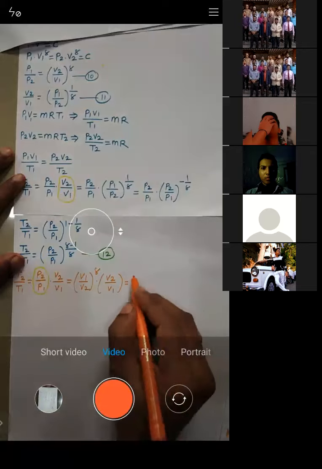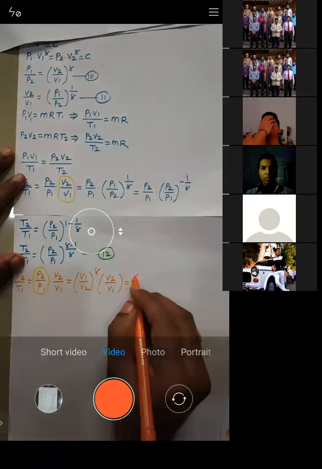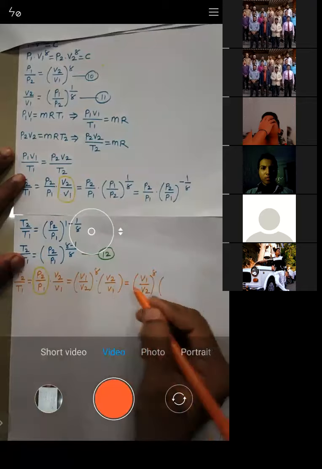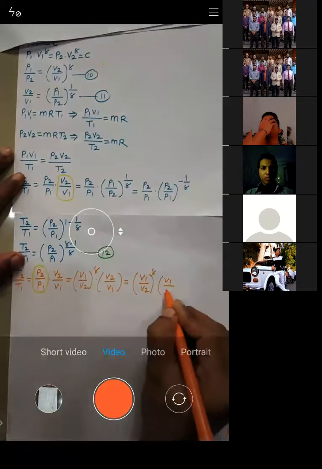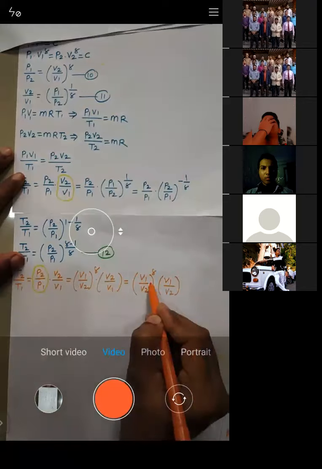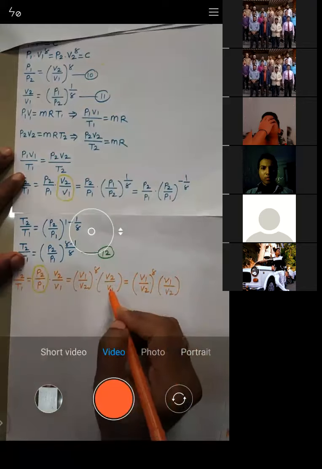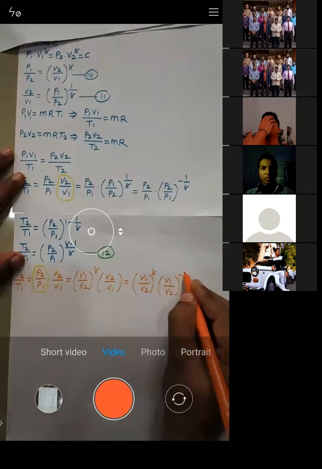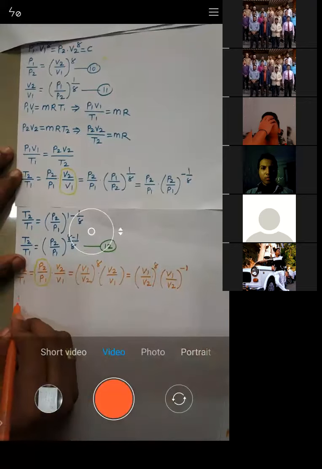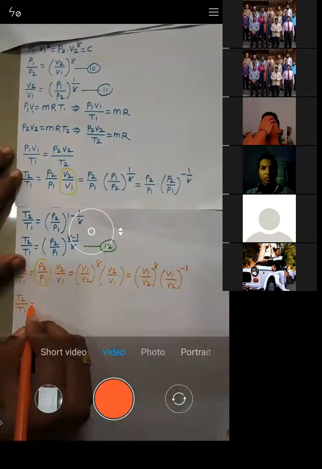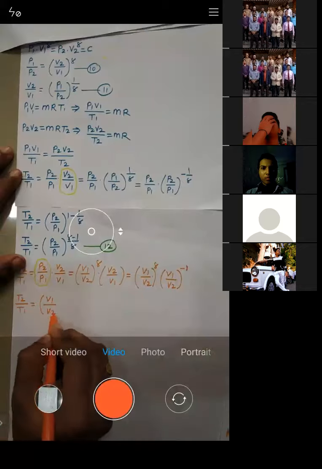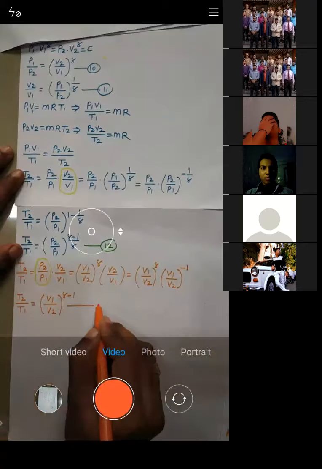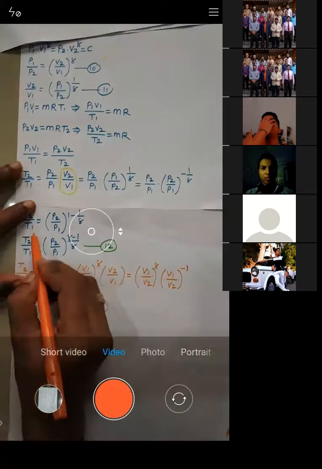So E is equal to V1 by V2, which I will keep as it is, V1 by V2 raised to power gamma. This I will change. This term I have written as it is. This term I will write as V1 by V2, so when you reverse it, its power becomes -1, right? So we get T2 by T1 is equal to V1 by V2 raised to power gamma minus 1. Let us call this equation number 13.